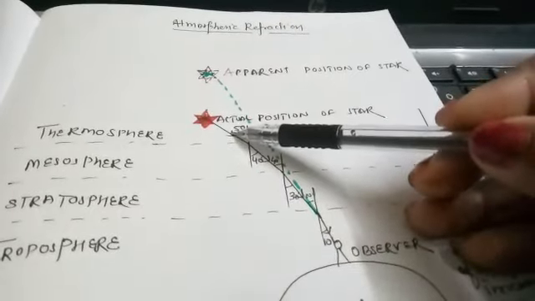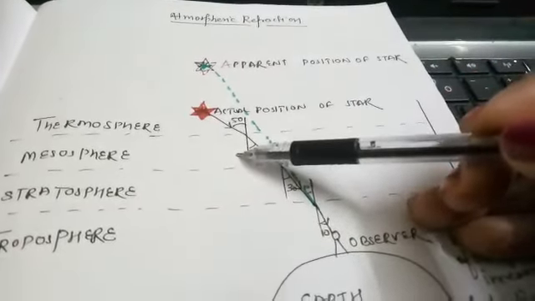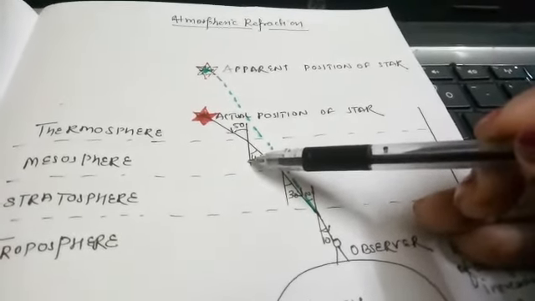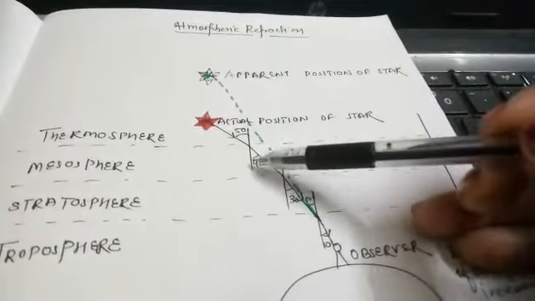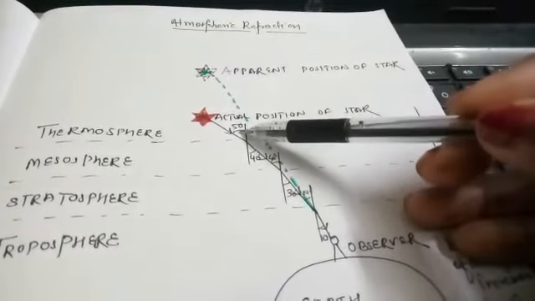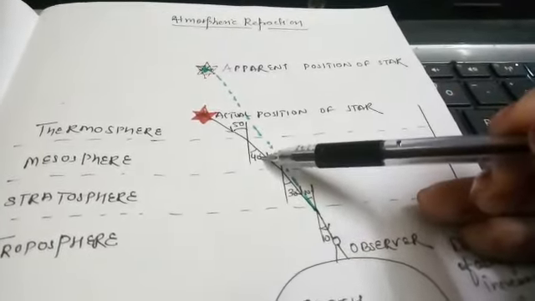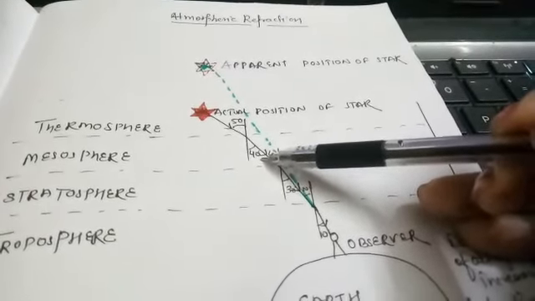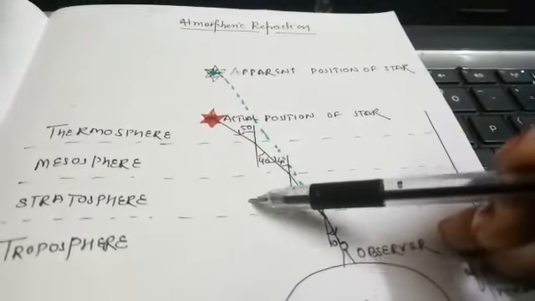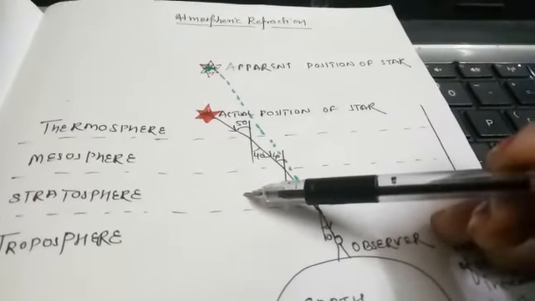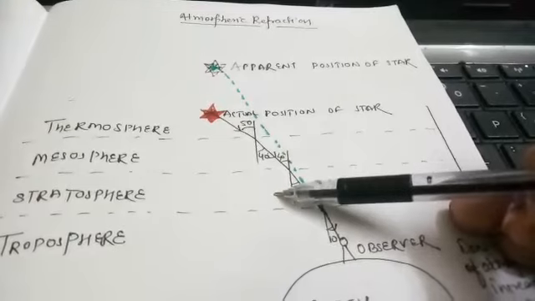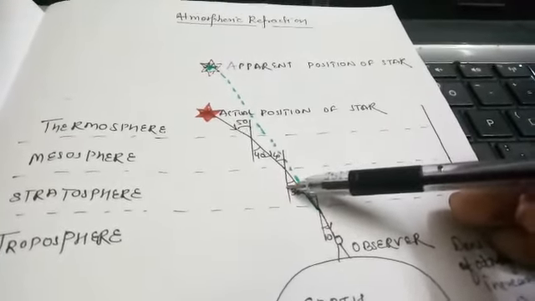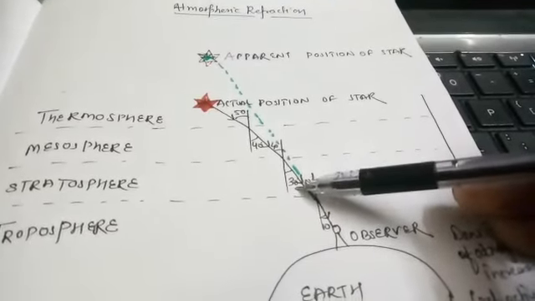So when light moves from rarer to denser medium, what happens? Just think over this. It moves towards the normal. Towards the normal, that means the angle decreases. Suppose if this one is 50, this must be less than 50. We are taking one assumption here that the number is 40, right? Again, from mesosphere to stratosphere, when starlight is moving, this stratosphere is still more dense than mesosphere, so the angle is now still closer to the normal. So now the angle turns to 30.